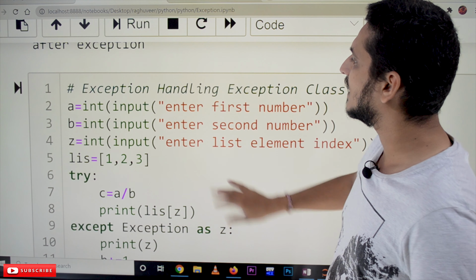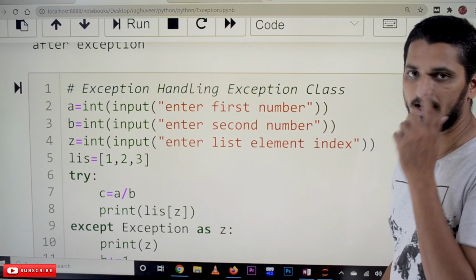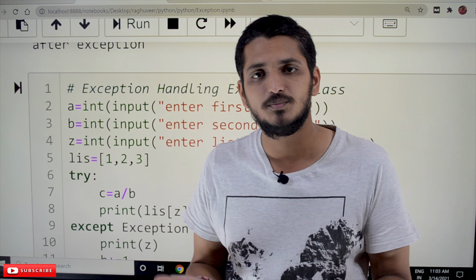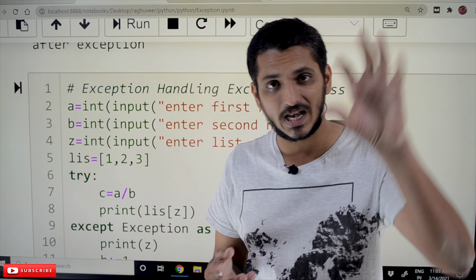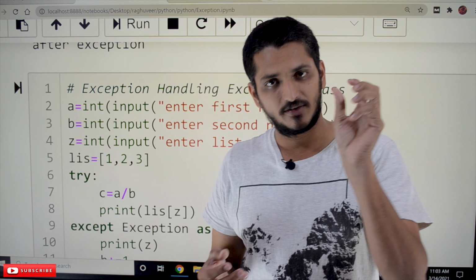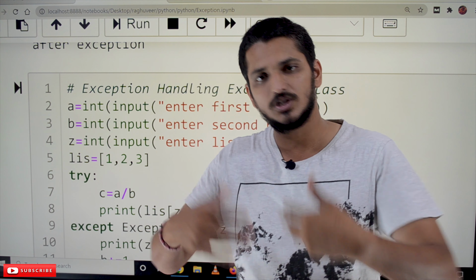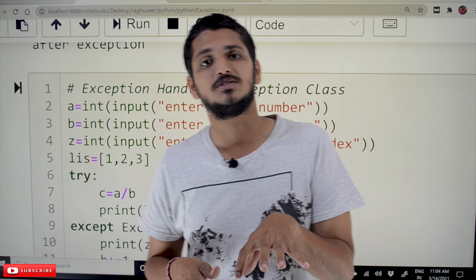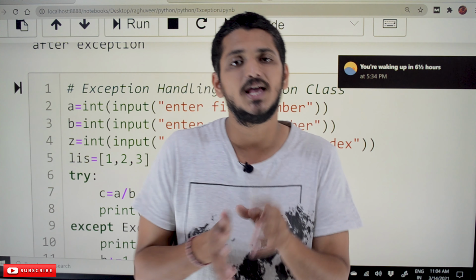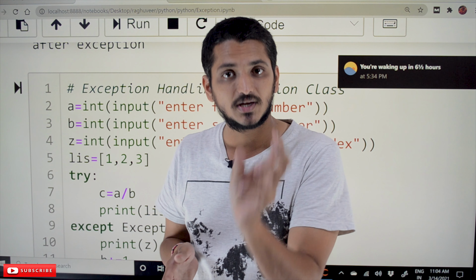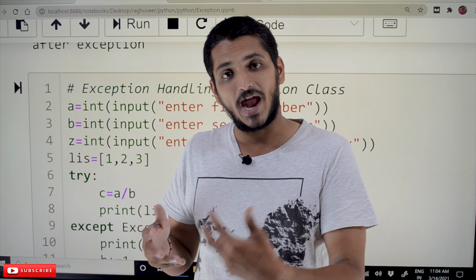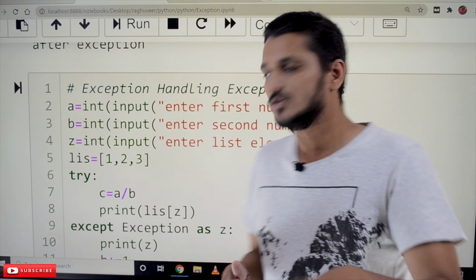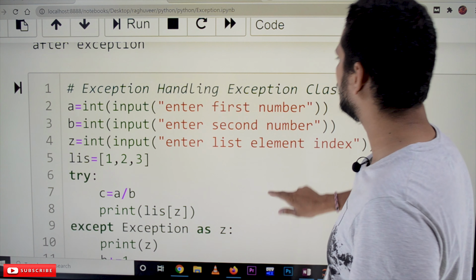Now coming to the next example: exception handling, exception class. One point to understand is that in Python everything is an object. For everything they have written classes, and Python defines an object and uses those objects to display all those things. In order to handle the situation of exceptions, Python has written a base class called Exception. The name of that class is Exception. This base class will take care of all of this.